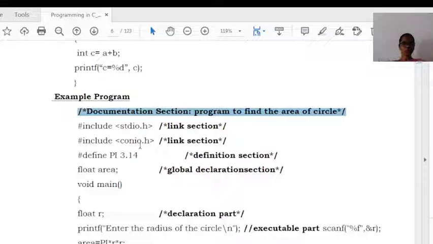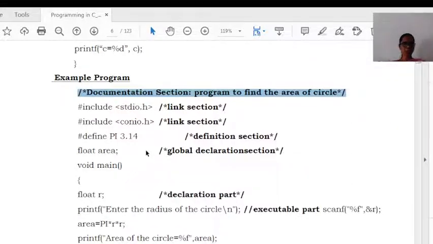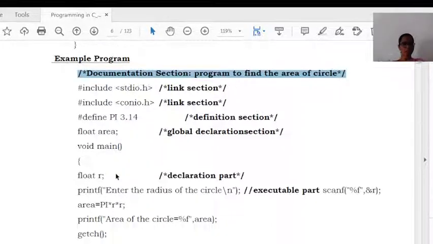So in the link section we have included the header files. Next one, definition section. Under the definition section we have defined the variable pi with value 3.14. Next we have declared a variable that is area, which comes under the global part. Next one is main. Main function contains declaration part as well as executable part. So this is an example for the structure of a C program. Thus the structure of a C program contains certain parts. Main is a mandatory section and the remaining things are optional.